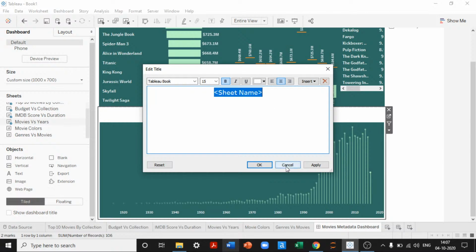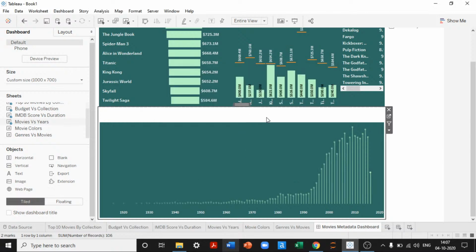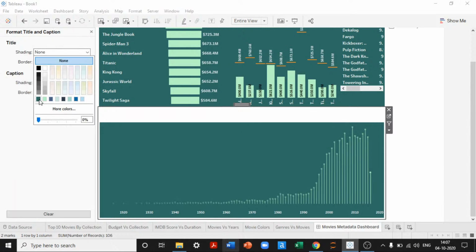I did not format this title. Okay. Format title. Shading darker.